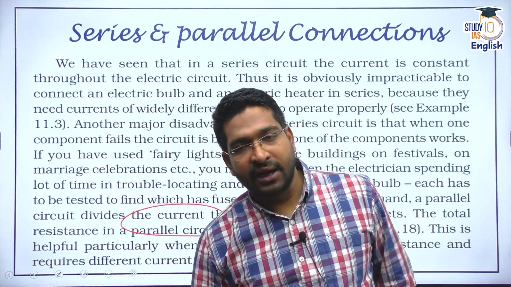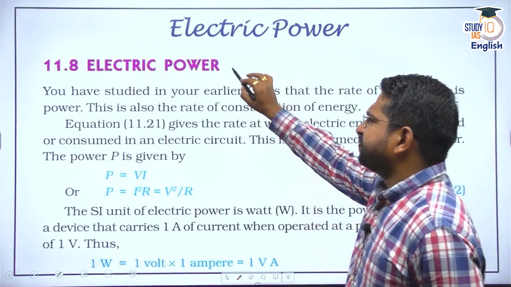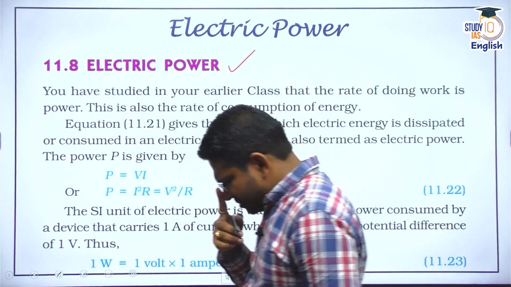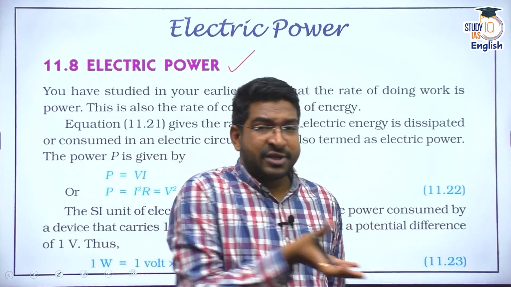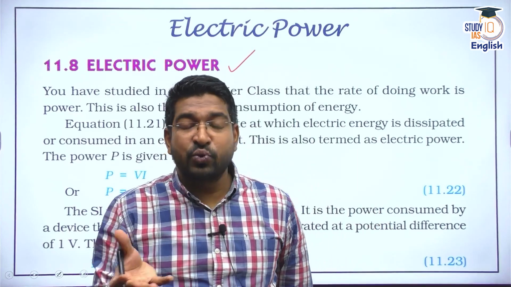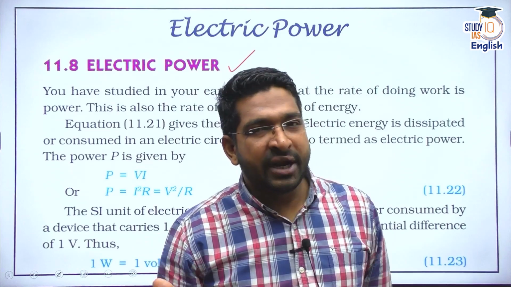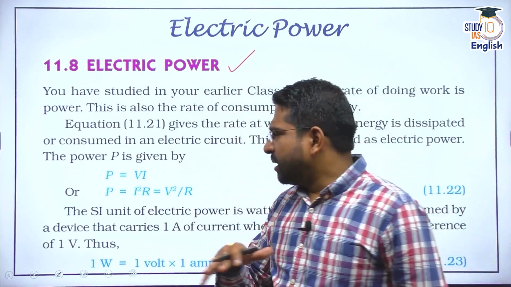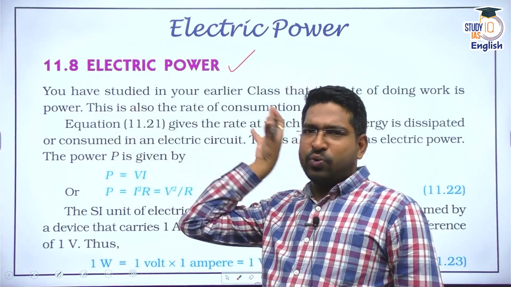Clear? Right. Now, apart from this, we also have a concept of electric power. You have a doubt, sir, how do I get my electricity bill? Is it based on the amount of current or is it based on the voltage that I receive? You do understand the voltage that we receive at our house is somewhere around 220 volts, 220 to 230 volts. And I told you it moves from high voltage to low voltage, of course.